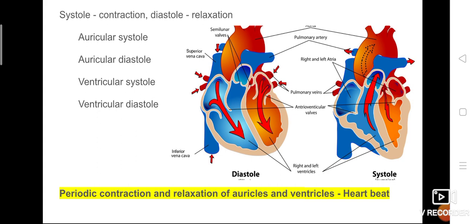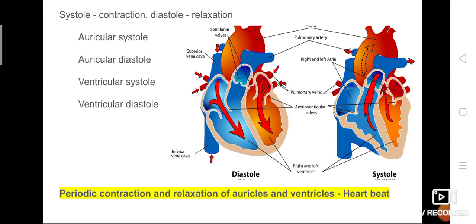In this picture you can see two heart pictures. The first picture denotes diastole. Diastole means relax. The blue one is nothing but deoxygenated blood, and we know that deoxygenated blood first enters into the right atrium. When will the chamber start to fill? During relaxation. When it is in a relaxed condition, it is able to hold more blood, isn't it?